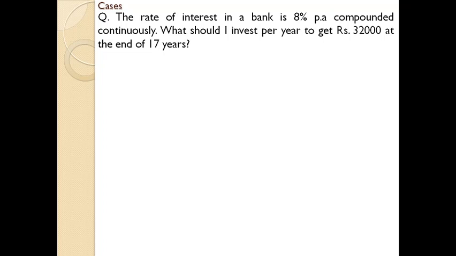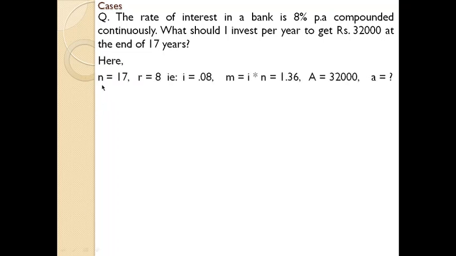So in this question you are asked to find how much amount I should invest periodically for the 17 years, so that at the end of the 17th year I will get an amount of 32,000 after considering the amount deposited plus a certain amount of interest. So let's extract the details here. N is 17, that is the time.